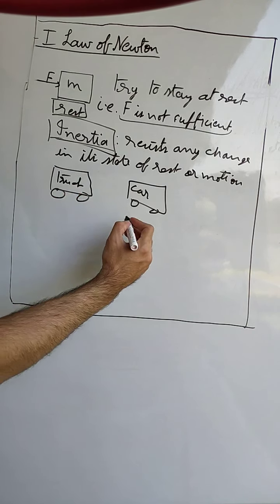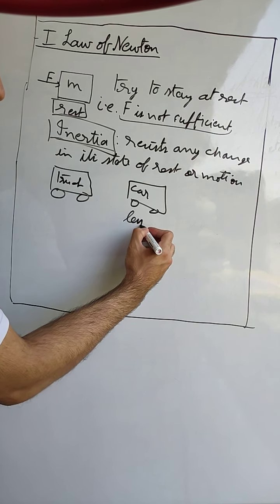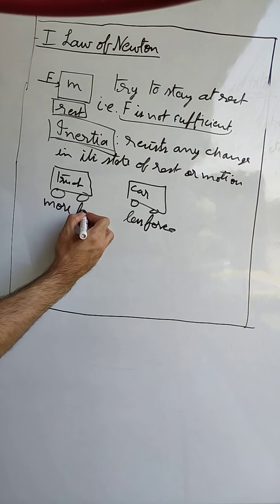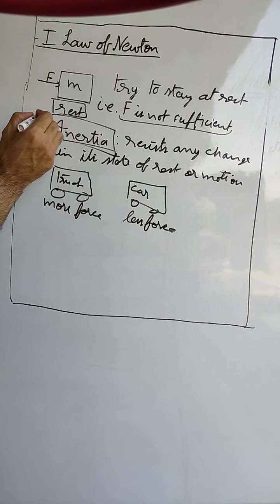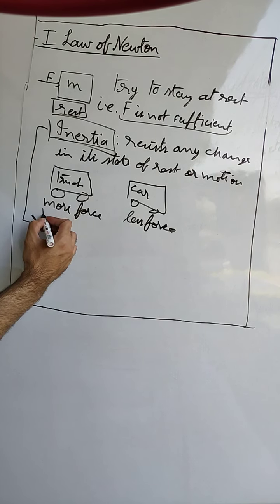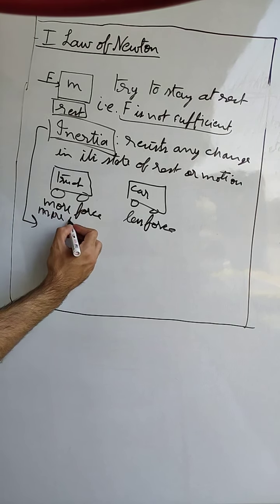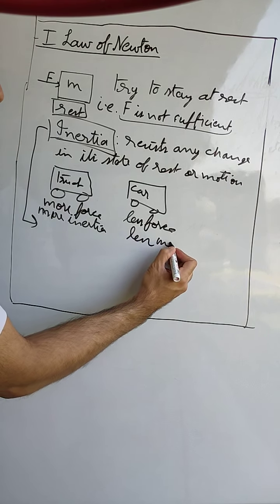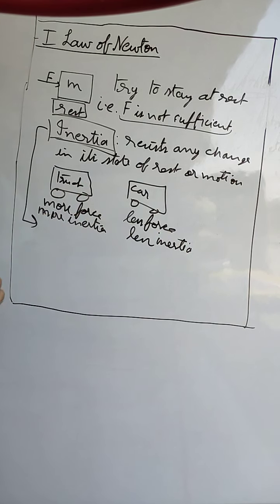We know by our experience that the car requires less force and the truck requires more force. Why is that? This is because of the property of inertia. The truck has more inertia and the car has less inertia compared to the truck. Hence, we require more force to move the truck and less force to move the car.